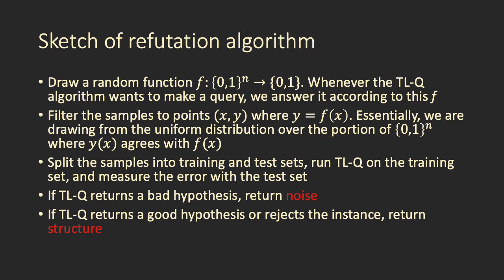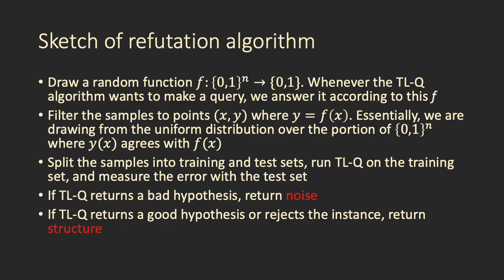So here's a sketch of a refutation algorithm that uses TLQ as a subroutine. First, we'll draw a random function f. This is just a random Boolean function over the hypercube. Whenever the TLQ algorithm wants to make a query, we will answer it according to this f. So that way we don't have to make any queries, we're making internal queries to a function that we generated ourselves. Then we'll draw the samples for the refutation instance, and we'll filter the samples to just points (x, y) where y equals f(x). Throw the rest of them away.